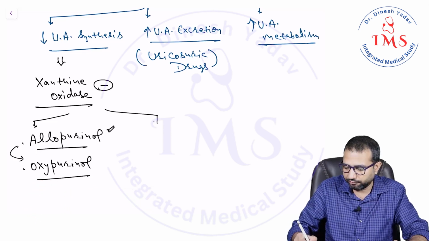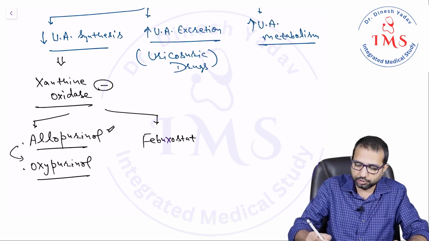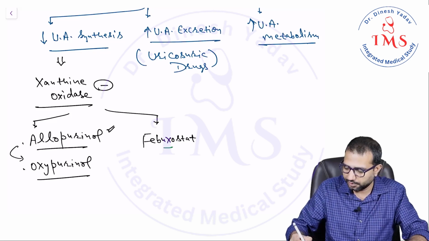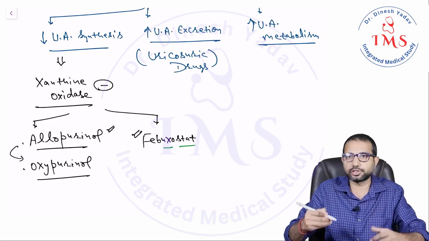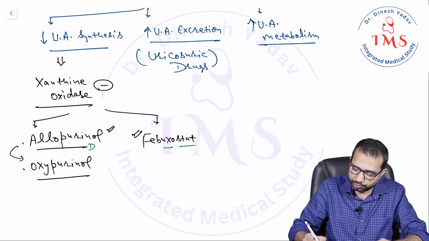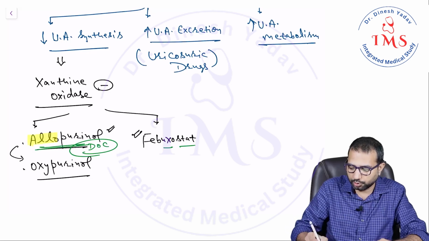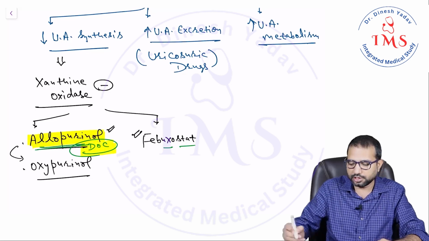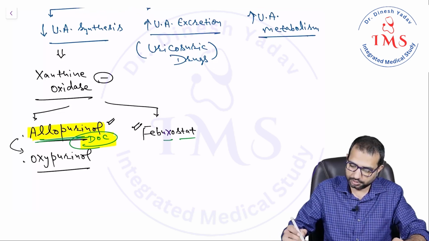The second is febuxostat, inhibiting xanthine oxidase. Both drugs can be used for chronic gout, but the best drug is allopurinol, the drug of choice for chronic gout therapy. We'll discuss it.